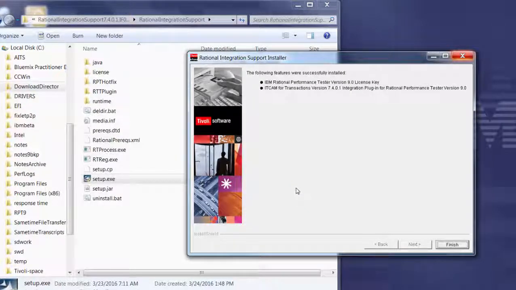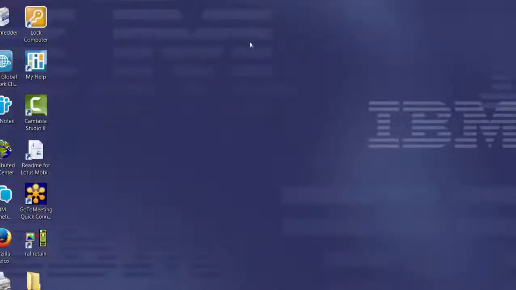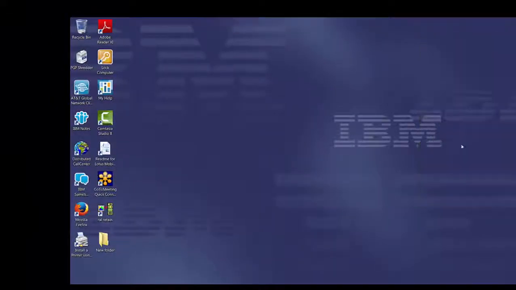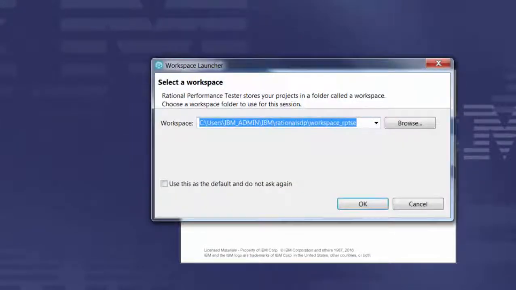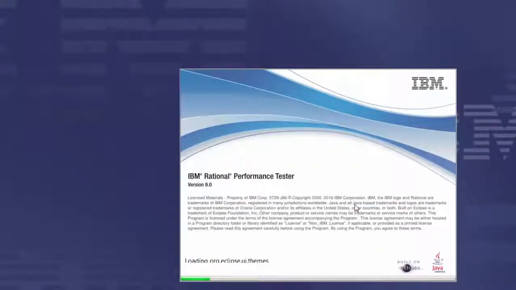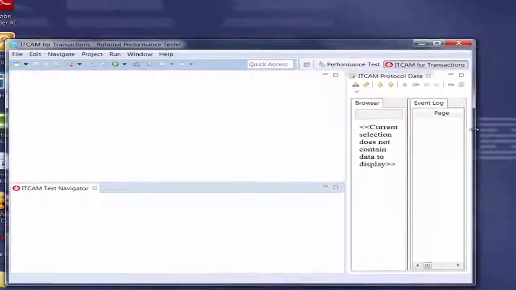This indicates that the installation was successful, so we can click Finish. We can close this. Now we're going to start Rational Performance Tester. We will let the workspace default to this directory. Now you're ready to record.